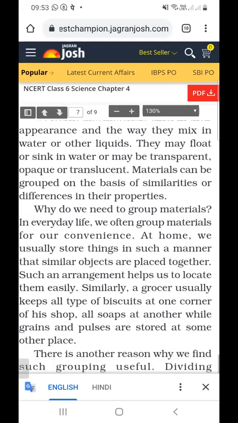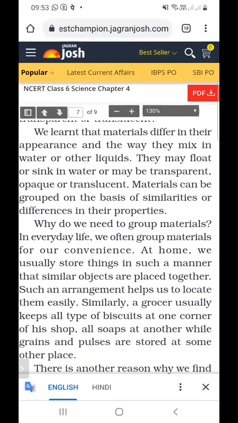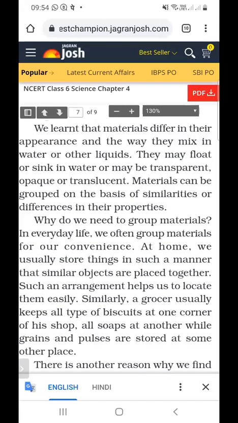And why do we need to group materials? We group materials to make our work easier, or for our convenience. So there are two questions: first, why do we need to group materials, for easier work and convenience; and second, on what basis are they grouped, on the basis of similarities and differences in their properties.